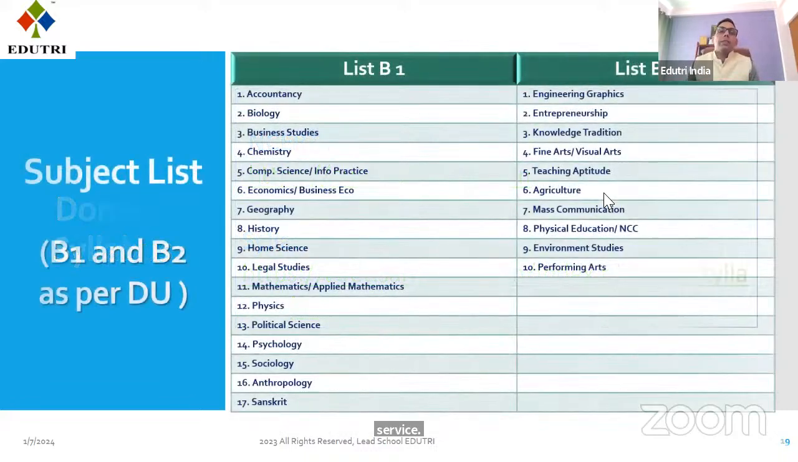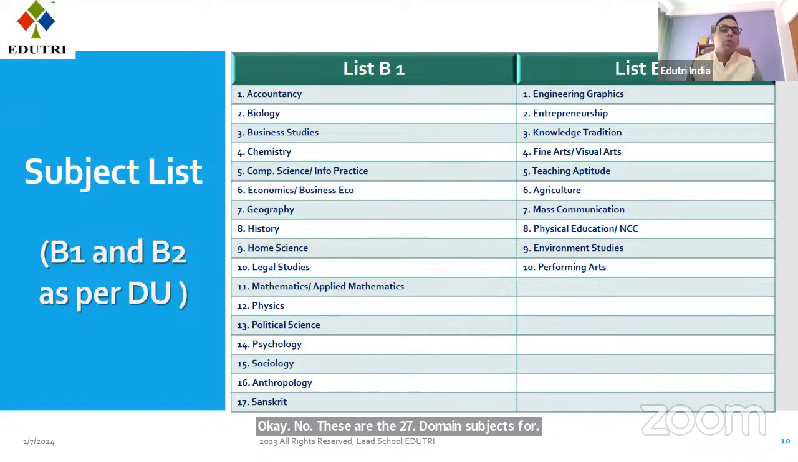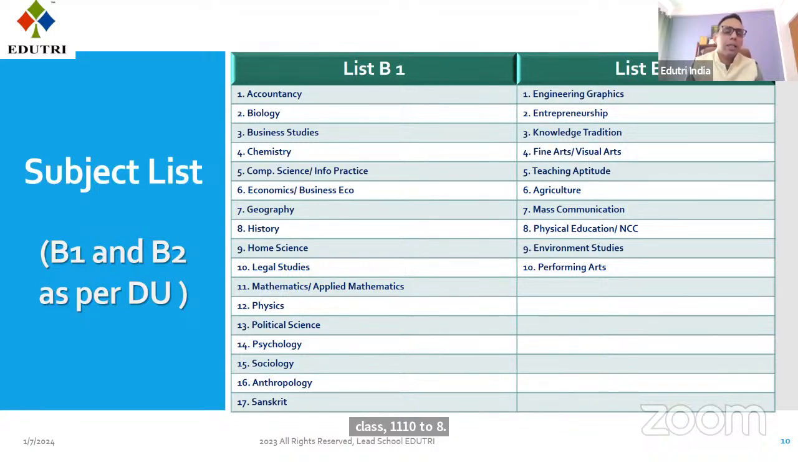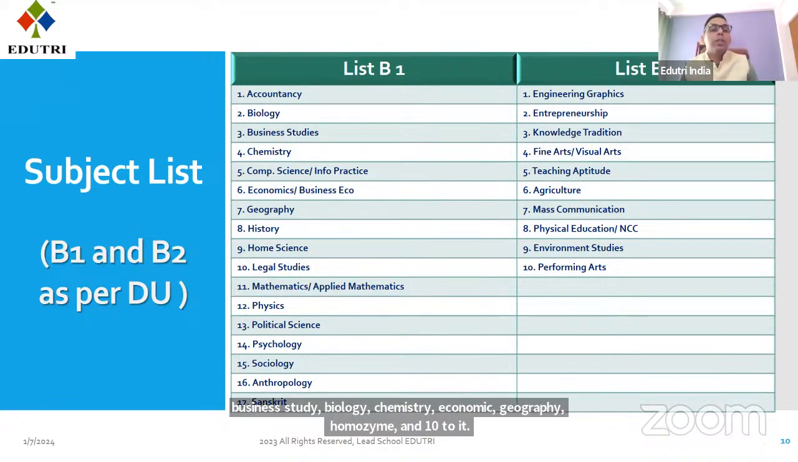Now, these are the 27 domain subjects for CUET. If you see, these are all main subjects which you take either as a main subject or as an optional subject in your class 11th and 12th: accountancy, business study, biology, chemistry, economics, geography, home science, physical education, political science, anthropology, Sanskrit. These are your list of subjects.